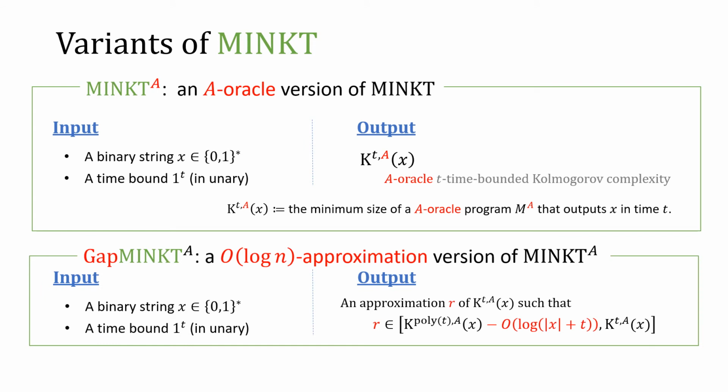We can also consider an approximation version of MINKT, which is denoted by gap MINKT. In this talk, I'm going to use O(log n) approximation, and the task is to compute an approximation value r of time-bounded Kolmogorov complexity. Now we can define gap MINKT with pH oracle, and we say that gap MINKT with pH oracle is in P if for every pH oracle A, gap MINKT^A is in P.